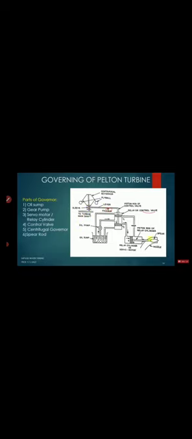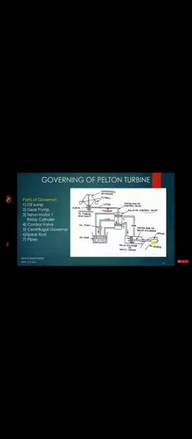Next, the spear rod. The spear rod is present over here. This is called a spear rod or a spear. We have already discussed this one. And the pipeline. So various pipelines are also there. So these are the major components of the governor of the Pelton turbine.